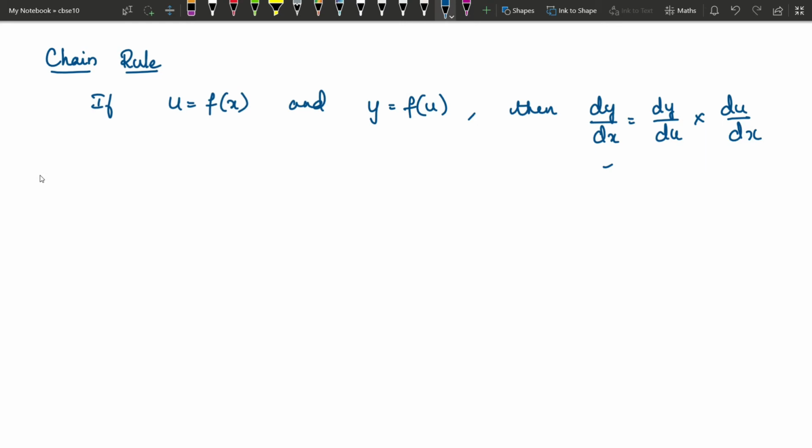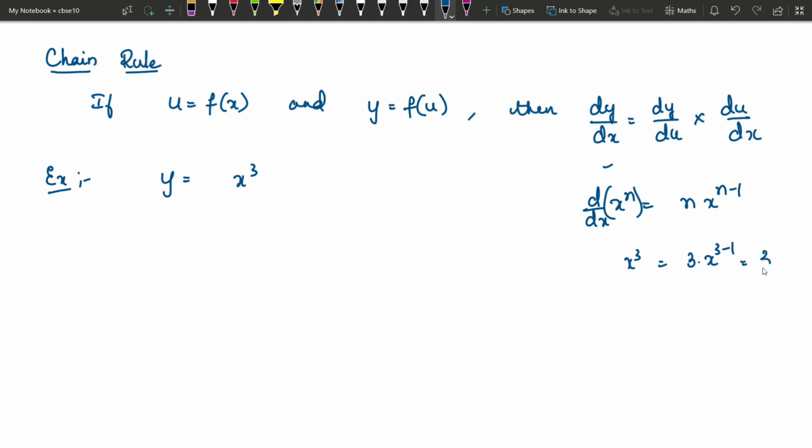Now what is the meaning of this chain rule, or what is this u equals f of x? I will give you an example. Suppose y is equal to x cube. We have a direct formula, right? The derivative of x power n is n into x power n minus 1. Here I have x cube, so 3 into x power 3 minus 1. That way you can write. You can use the standard formula.